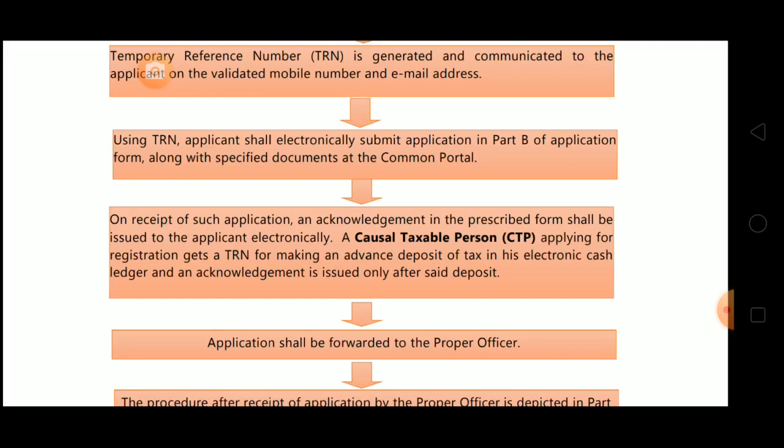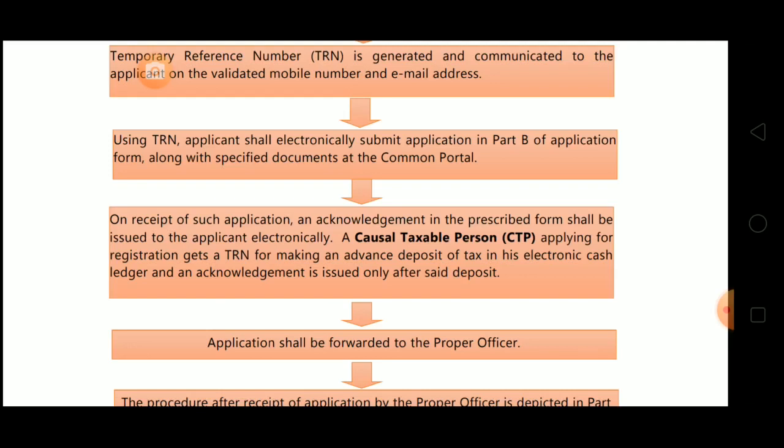Now what happens on receipt of such application? An acknowledgement on receipt of application means, when this application is submitted on the portal, and on receipt of such application, an acknowledgement in the prescribed form shall be issued to the applicant electronically. When the applicant submits the application and it is received by the department, an acknowledgement is issued to the applicant electronically.